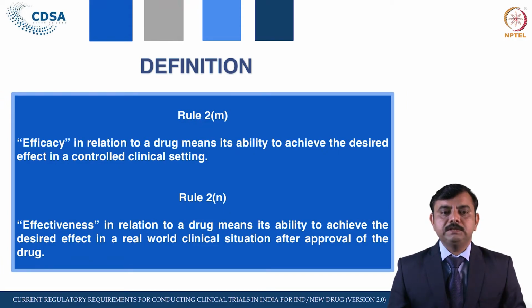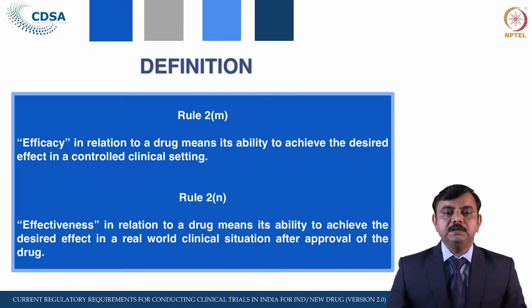Coming to the next definition, that is efficacy. We are always using the words efficacy, effectiveness, investigational product. The different books and different guidelines have given different definitions. That's why, to bring it into the regulation, these definitions have been defined in the New Drug and Clinical Trial Rules 2019. So let us see what is meant by efficacy and what is meant by effectiveness.